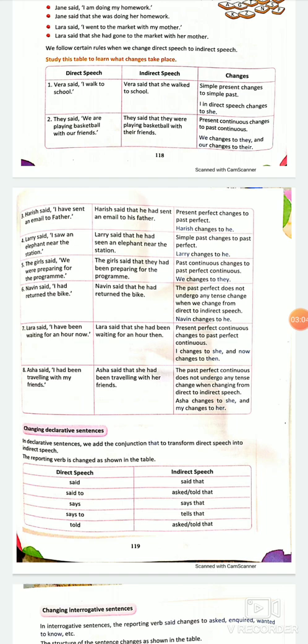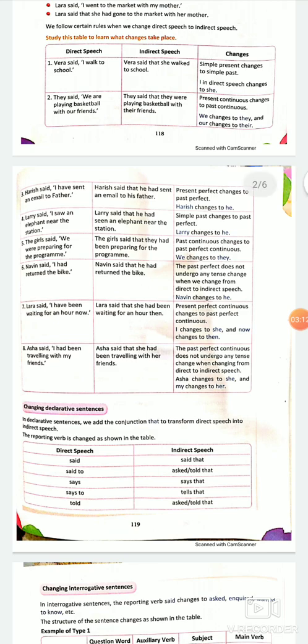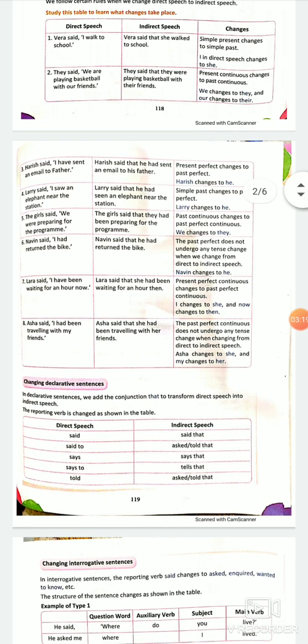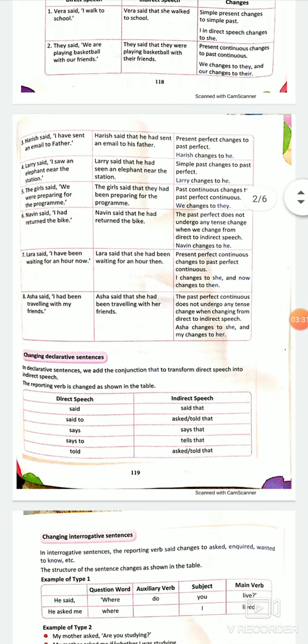Second sentence, they said, we are playing basketball with our friends. First step to identify the tense. Are playing. Are playing is telling you it is present continuous. Present continuous changes to past continuous. They said that they were playing basketball with their friends. Right? So present continuous changes to past continuous.